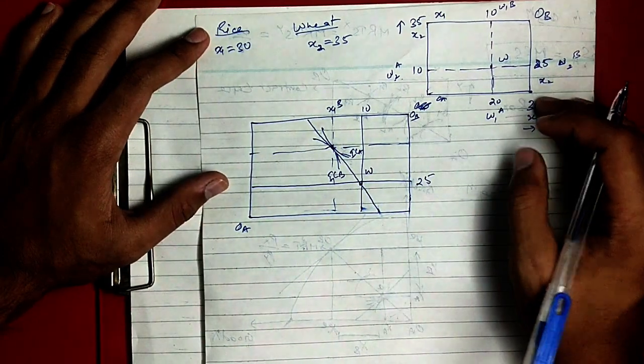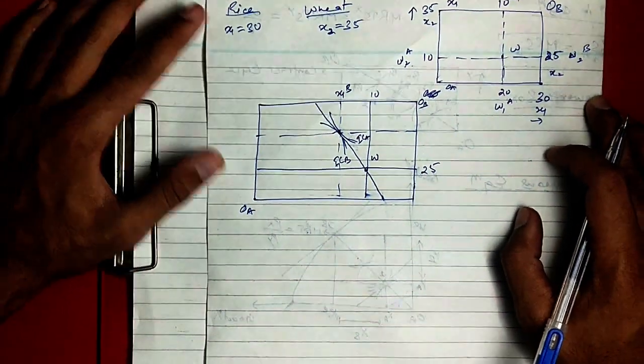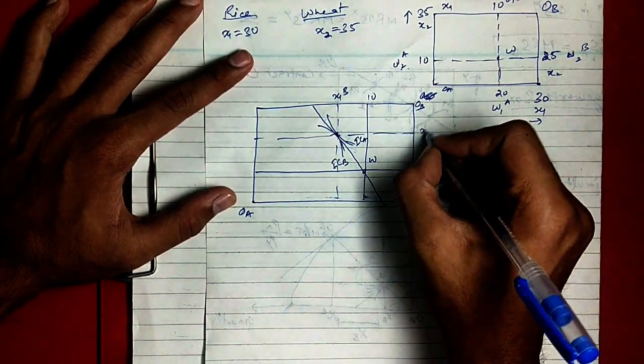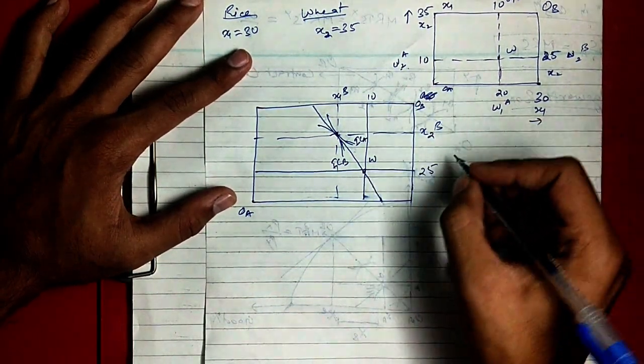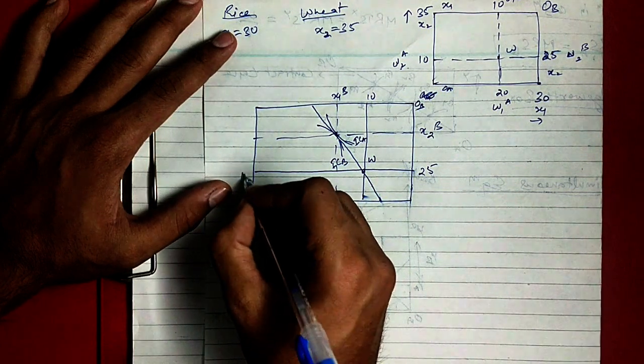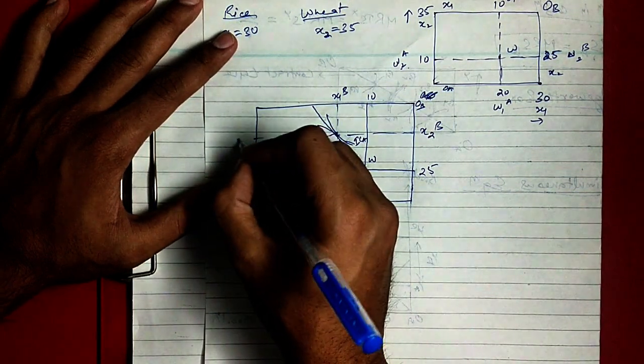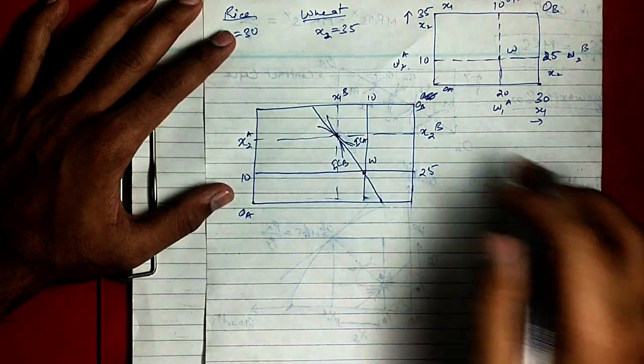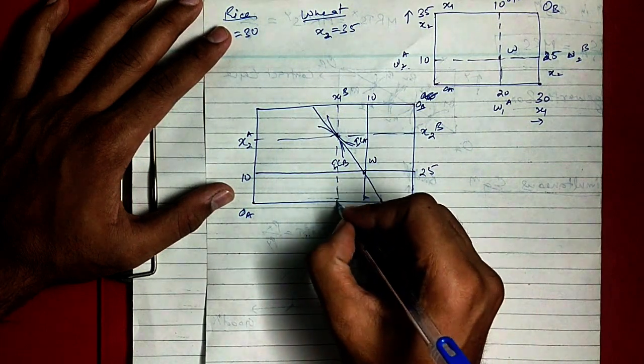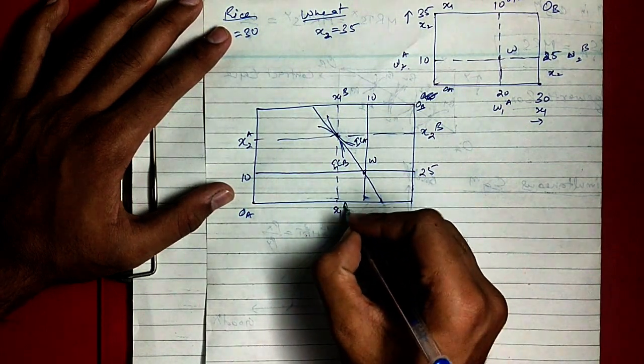It will depend upon the excess supply and excess demand. Similarly it will be x2B, and here, if this was 10 earlier, I take x2A, and we left this one, that is x1A.